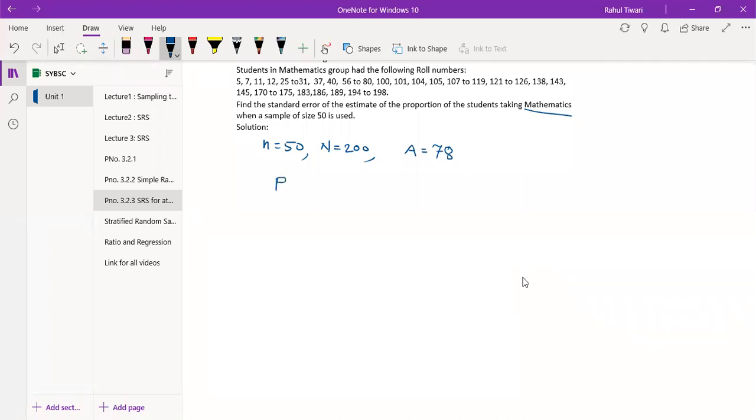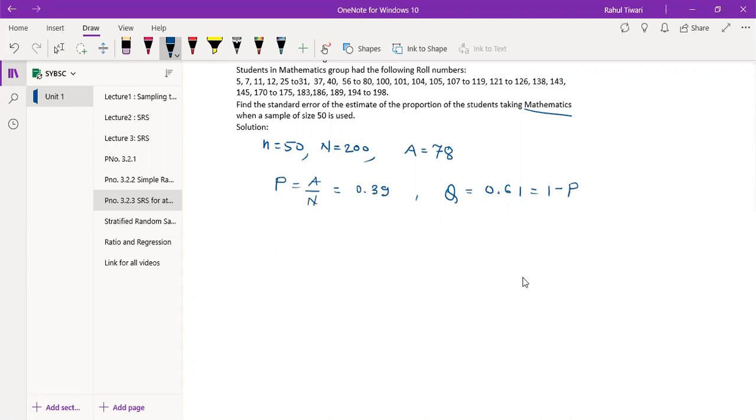And once you have this value, one can find P. P is nothing but A upon N, which turns out to be 0.39. And once one has P, one can get Q, which is 0.61, which is 1 minus P.